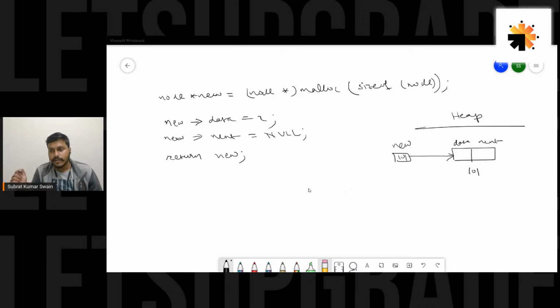Yeah, guys. So before going into that coding once again, let me tell you: once we complete this create function, what is the task of this create function, guys? Create function is there just to create a new node and return the address of that node. That's all, right? And then what we need to do? Then we would be going to this insert thing. We will talk about insert operation.